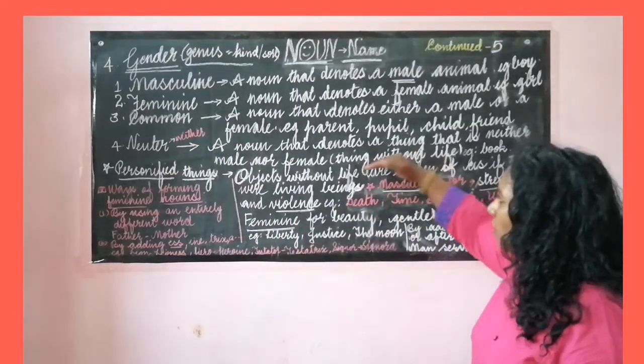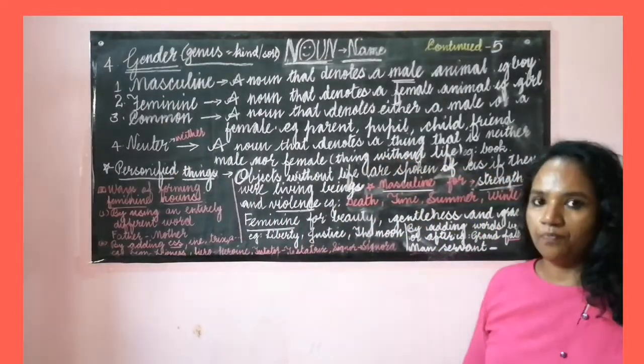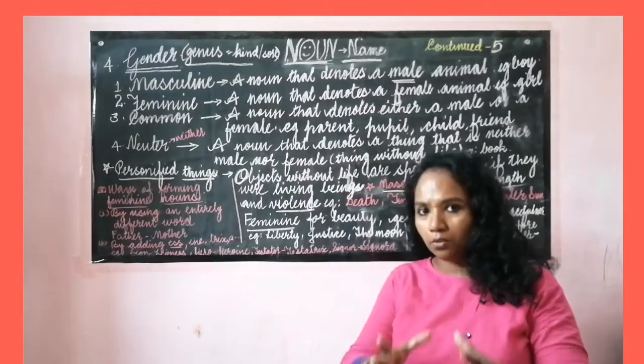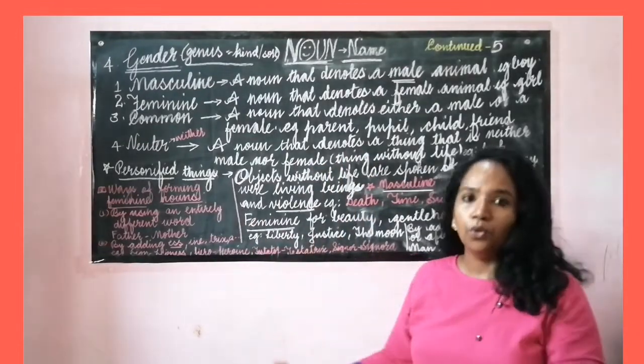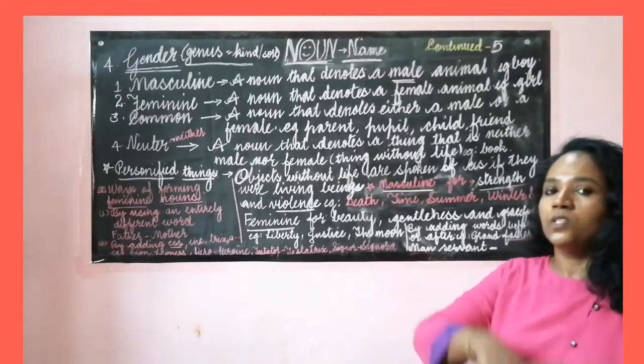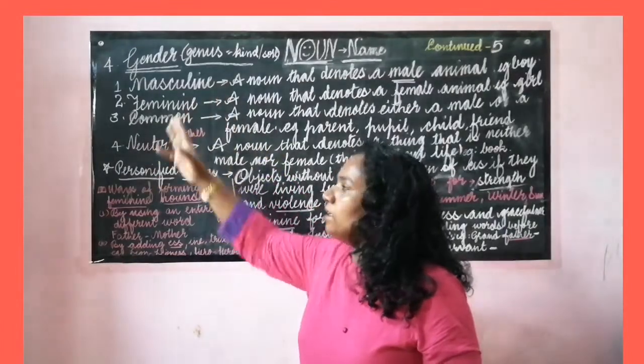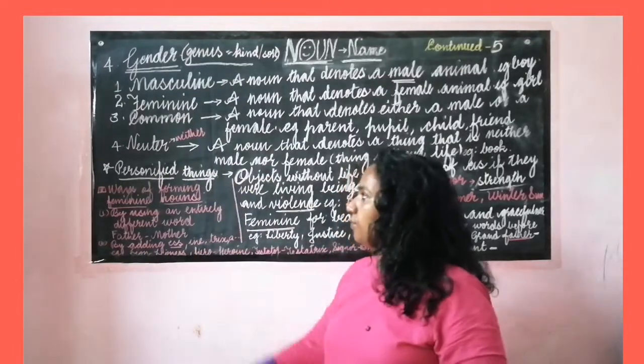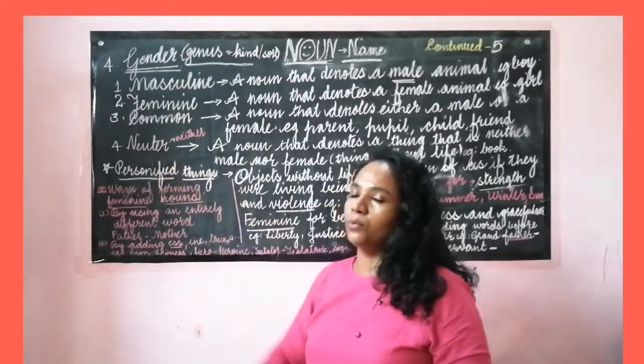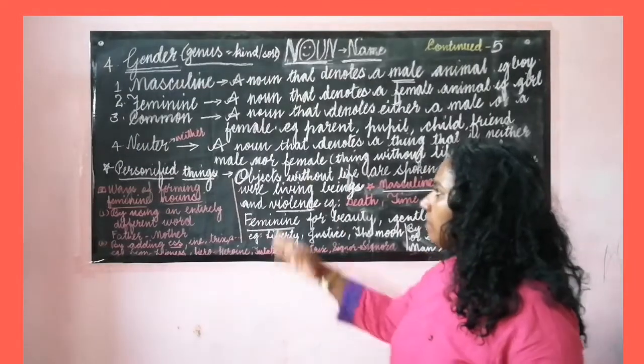So we call them things without life. Things without life. You have a cooler, you have an AC, you have a window, you have a fan, your pen. So all these things cannot be categorized as masculine or feminine. Therefore, we take them into the neuter gender.